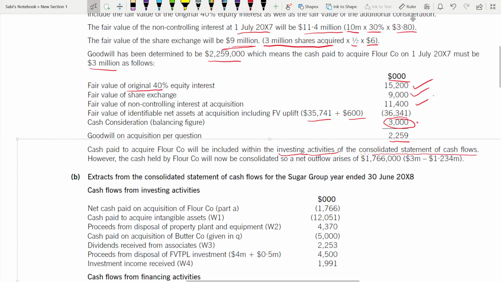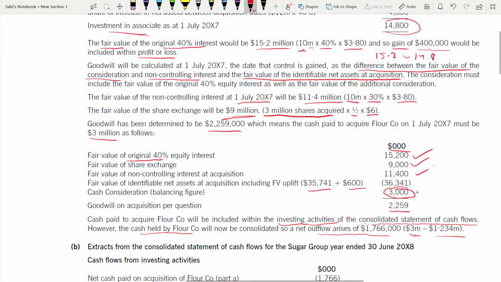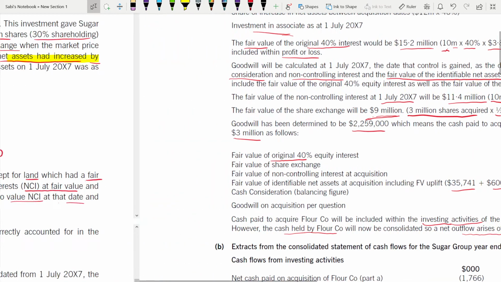However, the cash held by Flour will now be consolidated as a net outflow arises of 3 million minus 1.234. This 3 million, because they are paying cash, it's an outflow. Minus this, it's an inflow, 1.234.